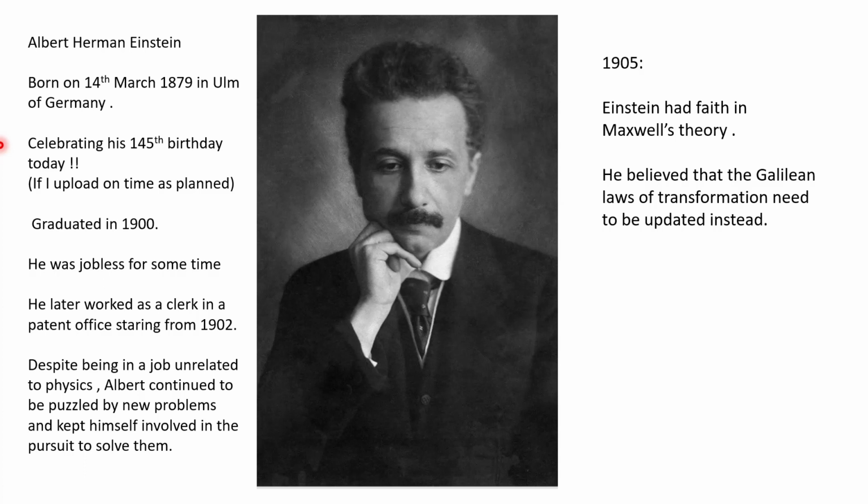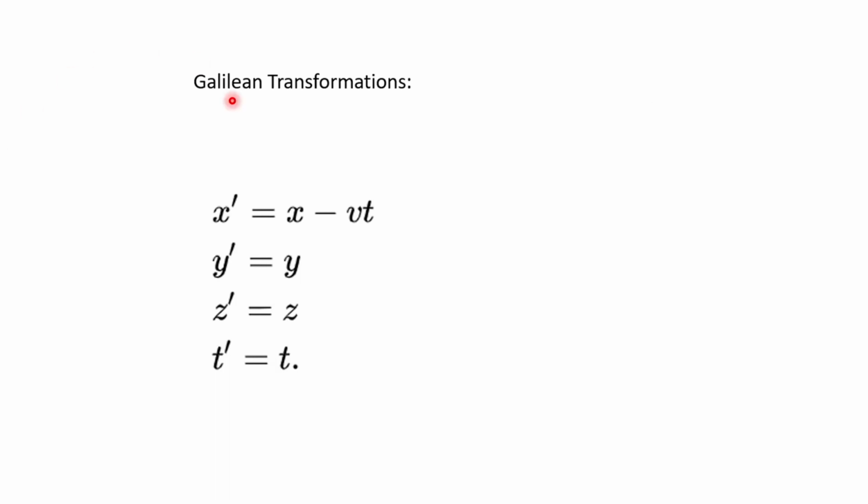And on one fine afternoon, during a lunch break, Einstein had the eureka moment of his life. He realized something very profound. As soon as he got back home from office that evening, he took his pen and paper and started working it out. What he realized was that in the Galilean transformation laws, we were taking for granted that the measurement of time was absolute. We were taking it for granted that two observers will measure the same amount of time. Einstein thought that's where the problem was.